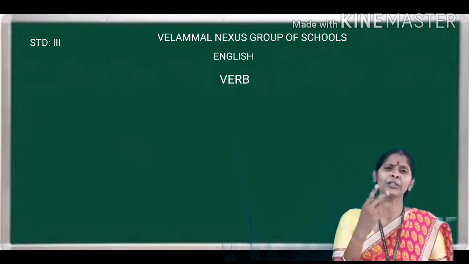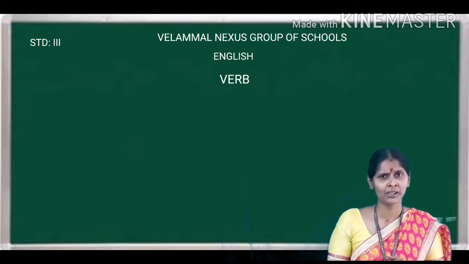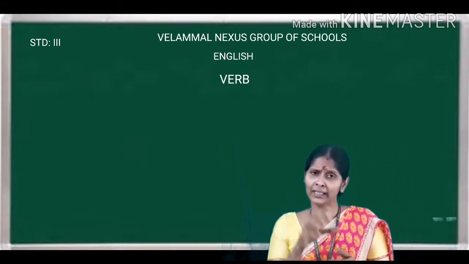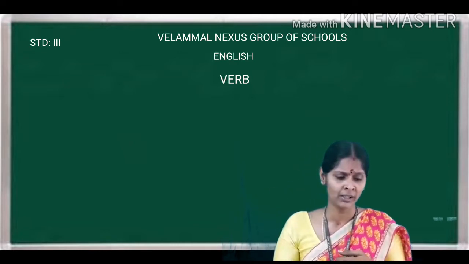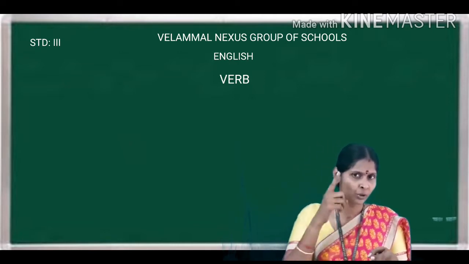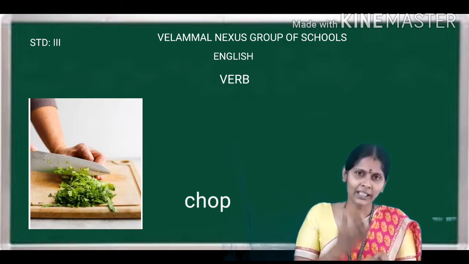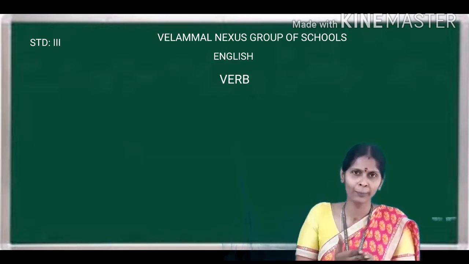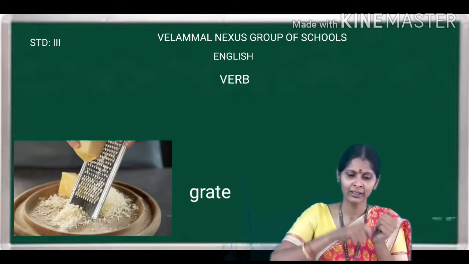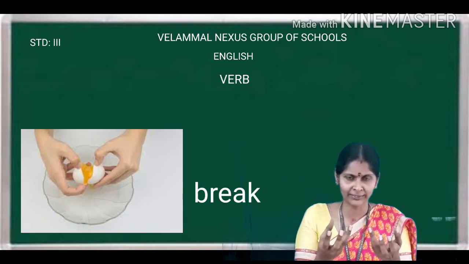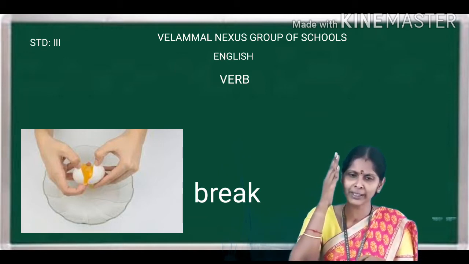What does your mother do in the kitchen? What are the actions that she will do? What are the doing words we can pick up from the kitchen? She will chop, right? Chop means cutting the vegetable, right? She will grate, break. What will she break? Break an egg, for example. So what is the action over there?